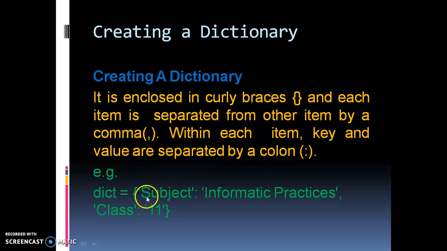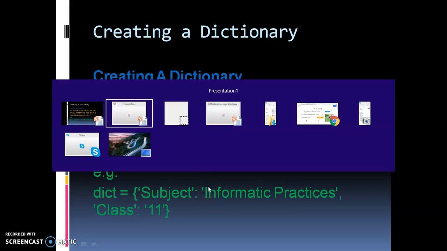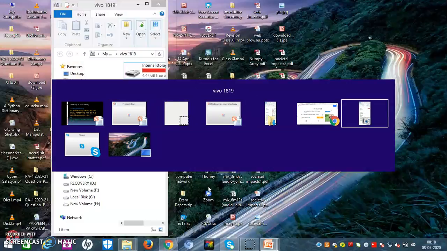This is the method of writing, this is the dictionary name. Any name can be provided to the dictionary. This is my key and this is my value. So key, colon, value, key, colon, value. It is also known as a key value pair. So let me move on to how to create this in Thonny.